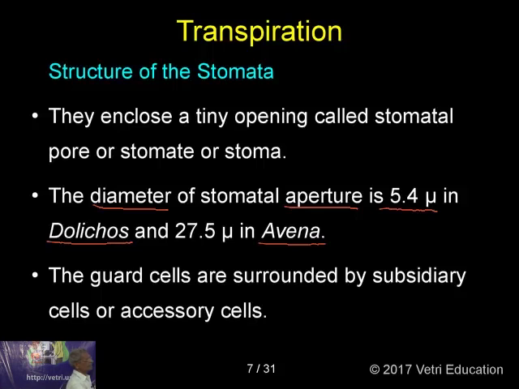So in Avena, the stomatal pore is 27.5, and in the case of beans, it is 5.4. It's also highly variable. That means stomata may have a very, very small hole in the center, or the hole may be very big in size. The guard cells are surrounded by subsidiary cells, or what are called accessory cells.